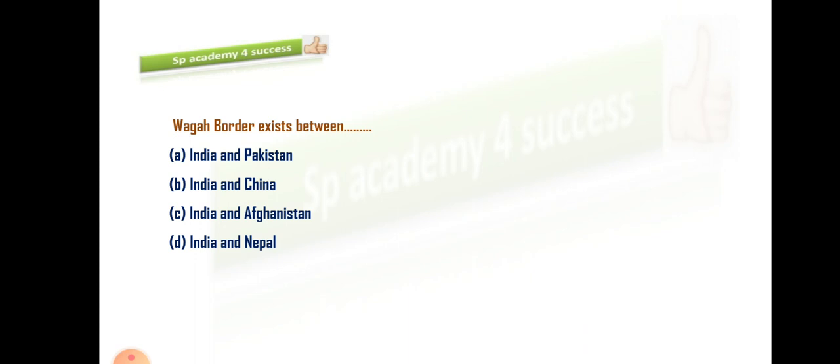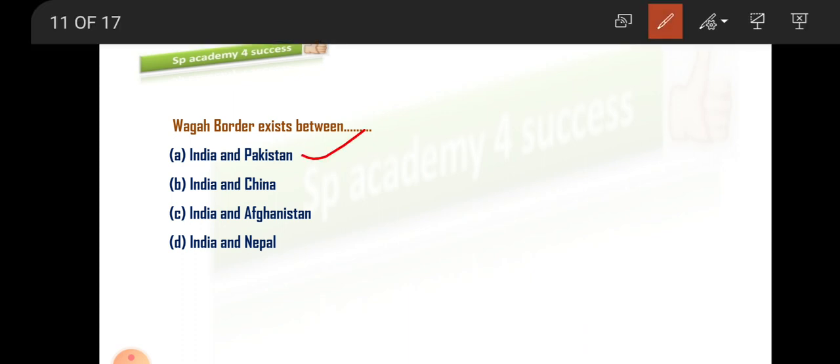Let's quickly move on to the next MCQ. Here, Wagah border exists between: India and Pakistan, India and China, India and Afghanistan, or India and Nepal. So let me give you the explanation. You may think that since the topic is related to Sino-India conflicts or the India-China relationship, this border is between India and China, but no, this border is between India and Pakistan. It's not between India and China.